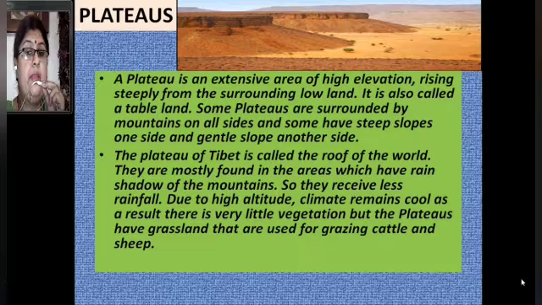They are mostly found in the areas which are in the rain shadow of the mountains. So they receive less rainfall due to their high altitude. What is altitude? It is the height above the sea level. Climate remains cool. As a result, there is very little vegetation. But the plateaus have grasslands which are very useful.